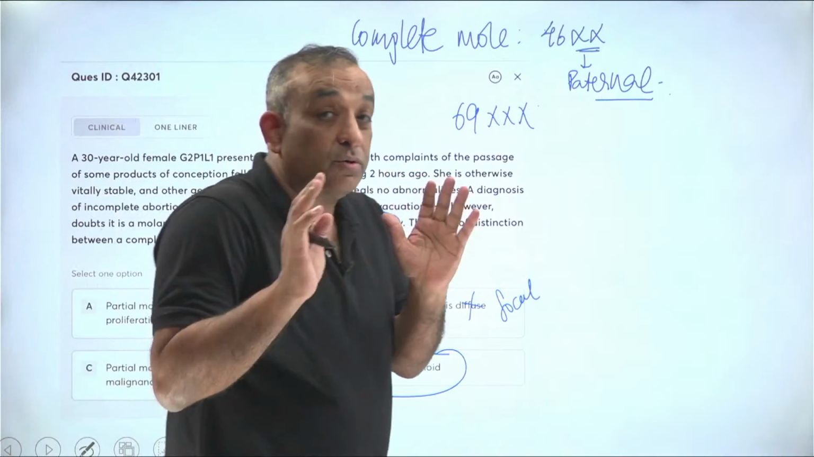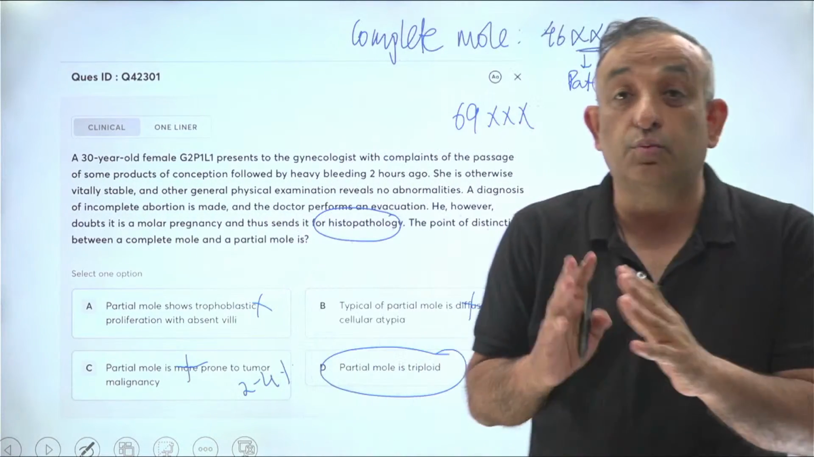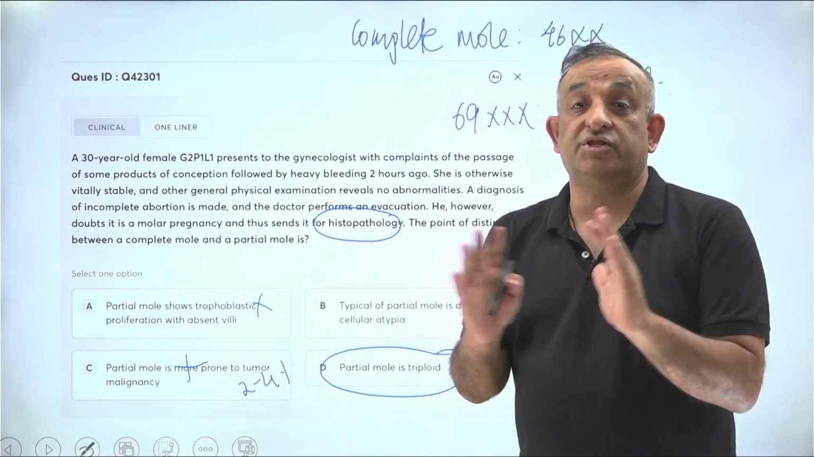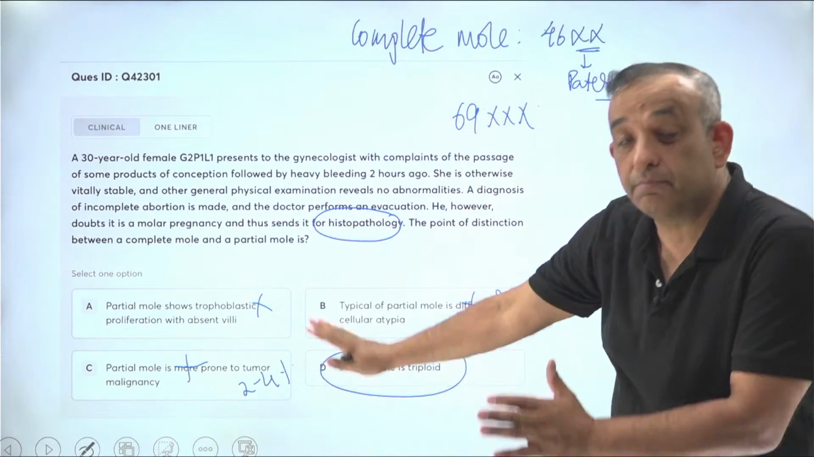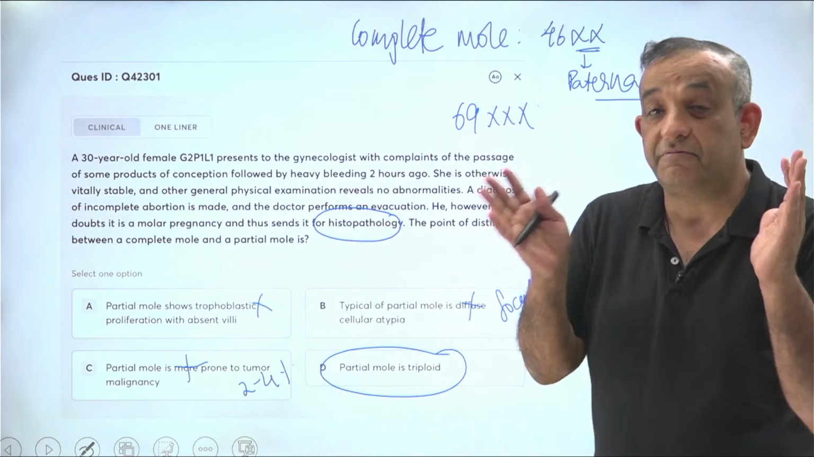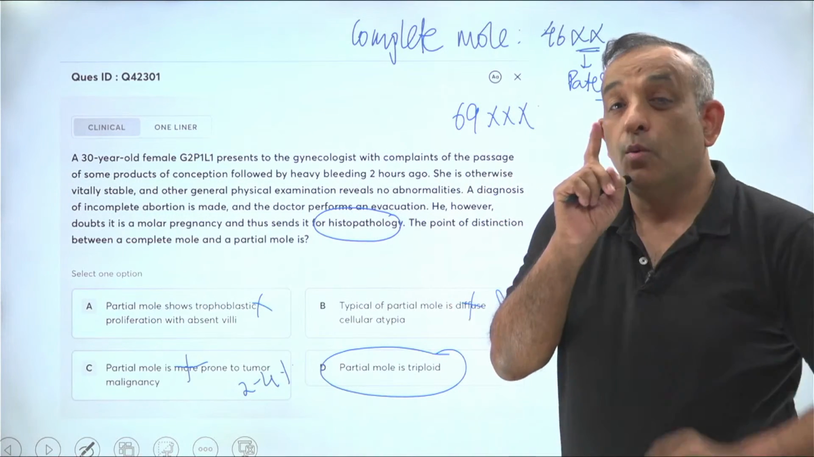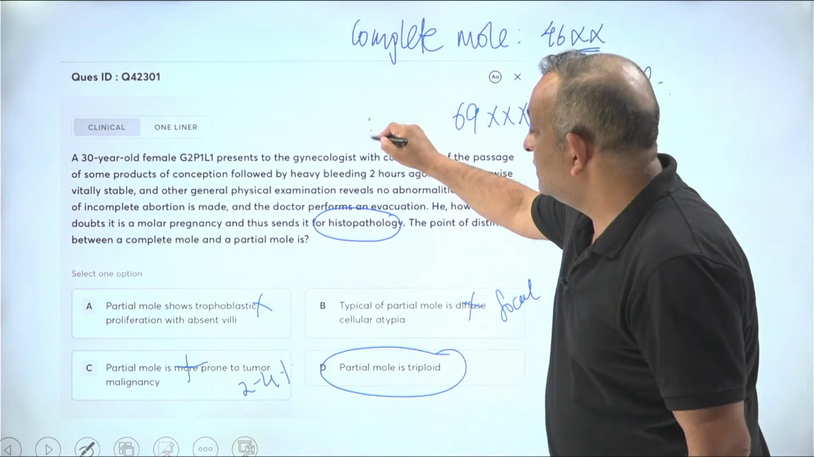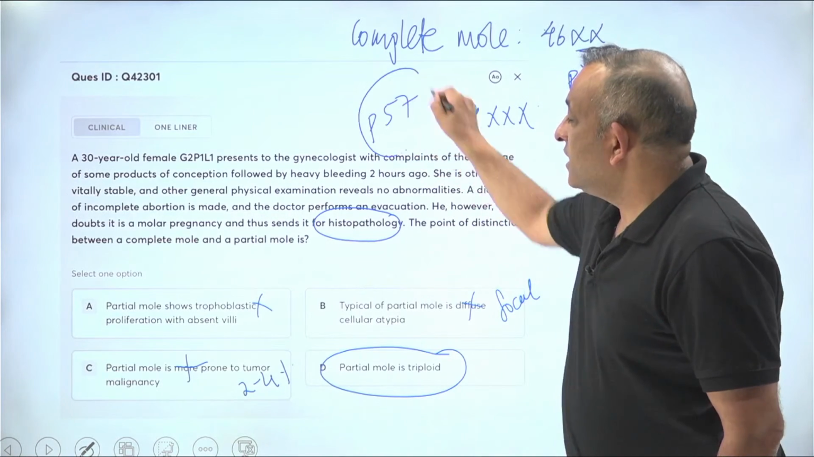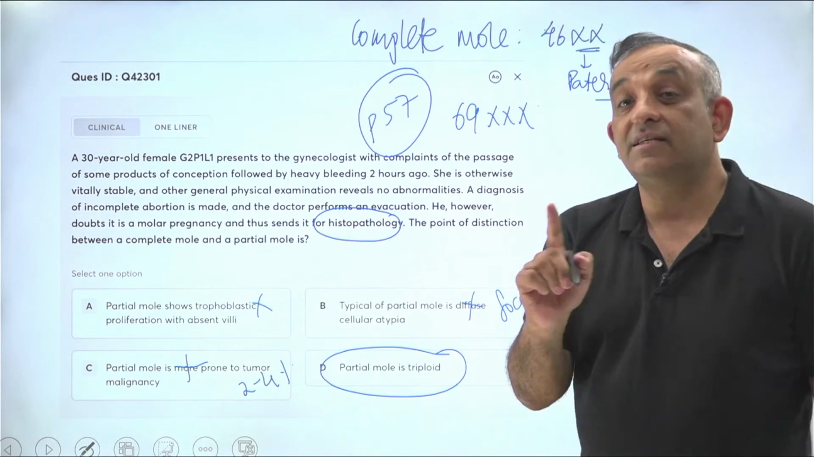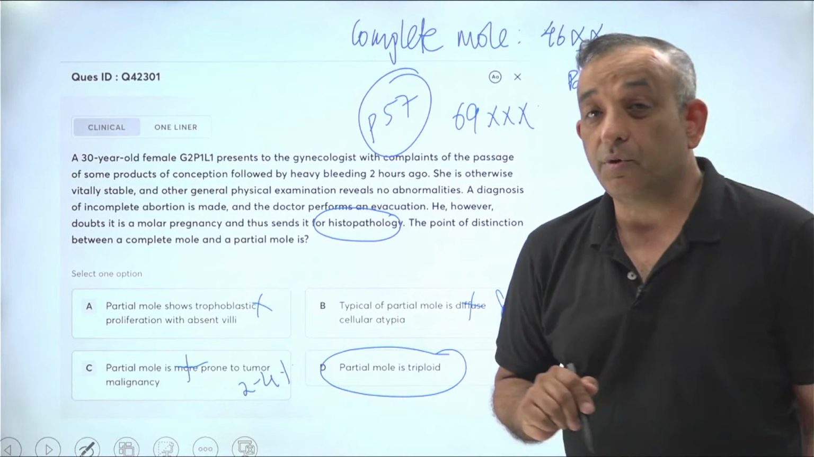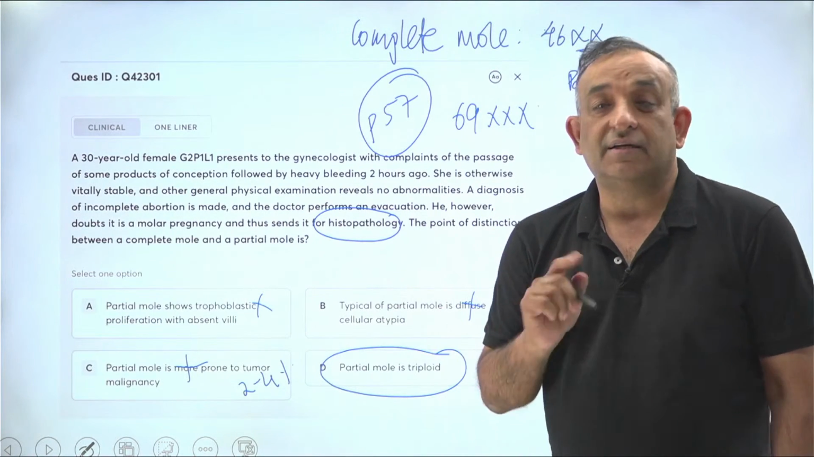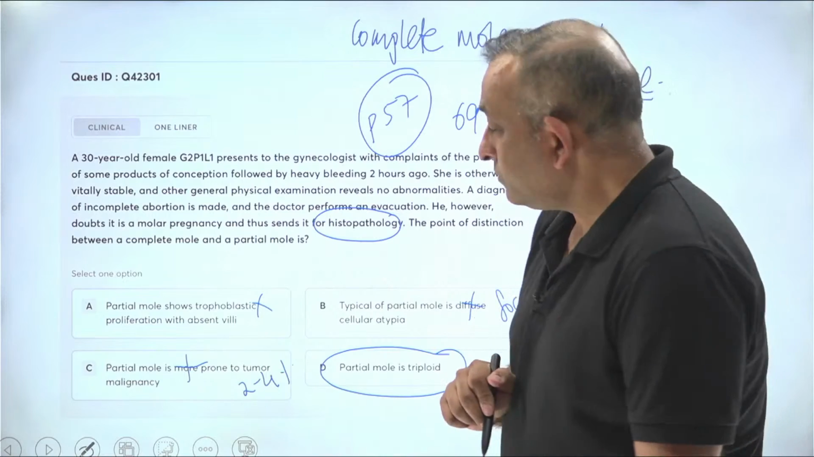This question came in one of the NEET exams, what is the final method of distinction between partial mole and complete mole. All of this may give you an answer, but the final distinction is based on one fact, that yes, the P57 immunohistochemistry is present in a case of partial mole, but is not present in the case of a complete mole, because it is of maternal contribution. All right. Okay.